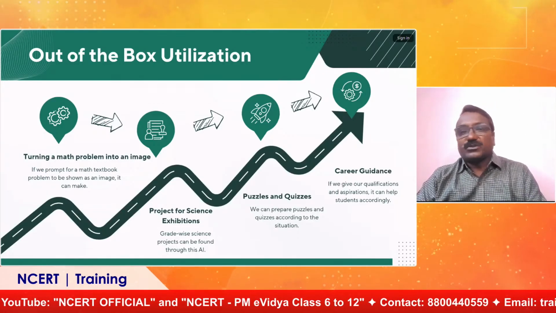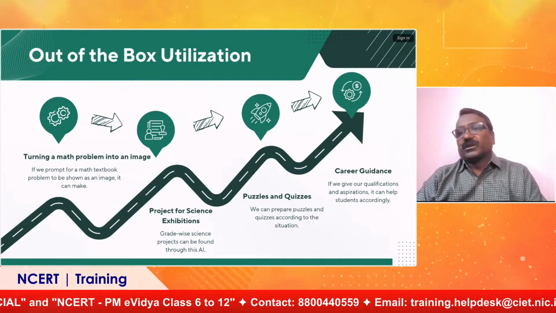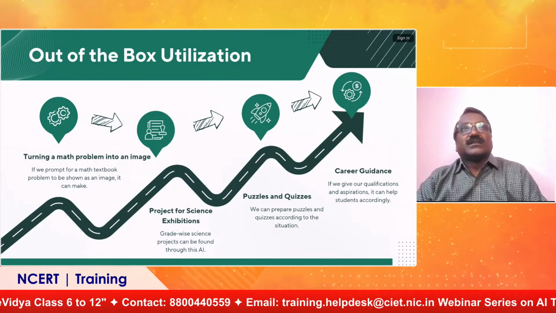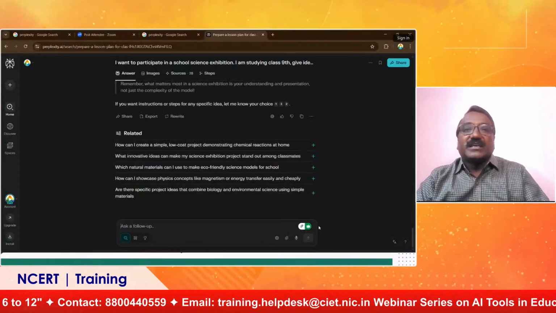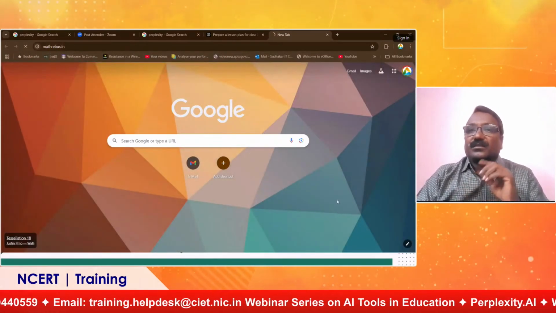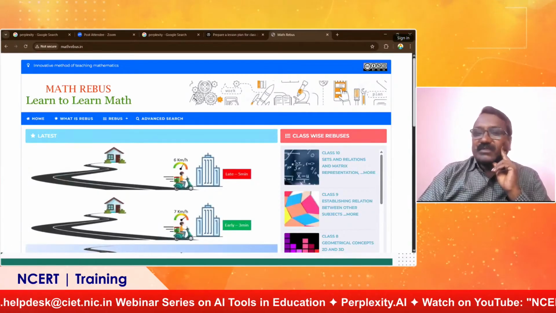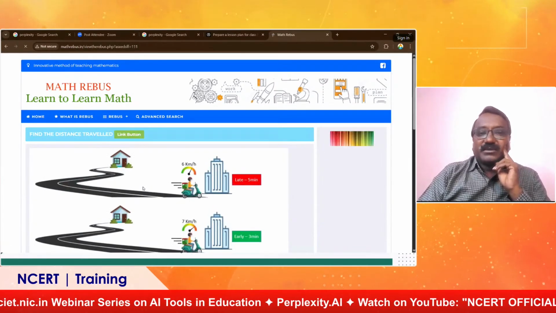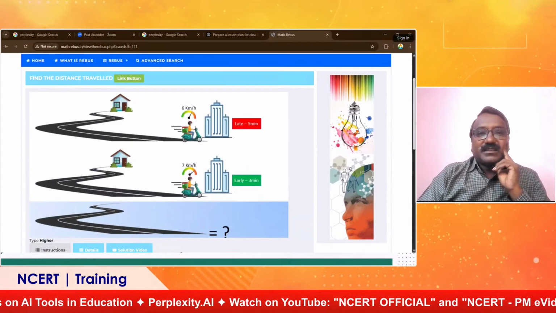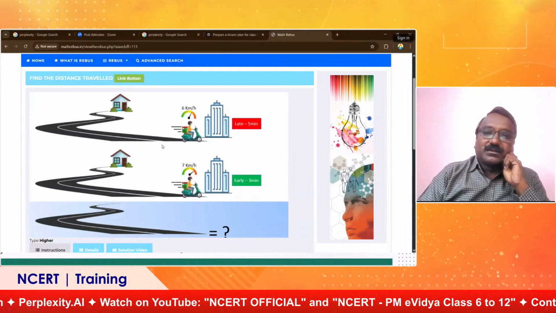So now what I want to show is turning a maths problem into an image. I'll show you one concept where maths is being used in a pictorial way. These are all prepared with the help of AI. So mathrebus.in is a website where it will turn problems into an image. You can see that this is a problem where AI turned this into an image.